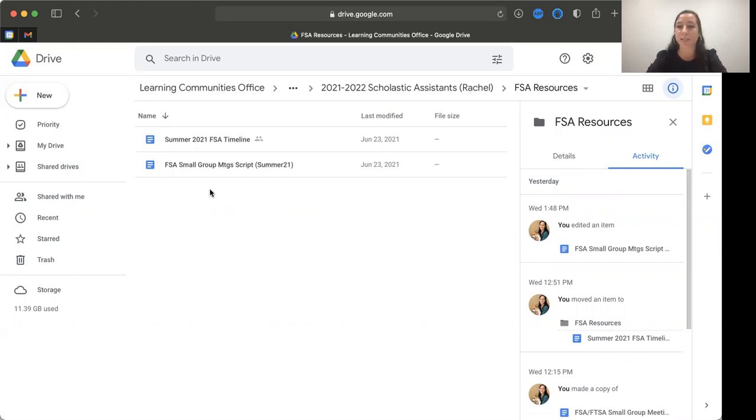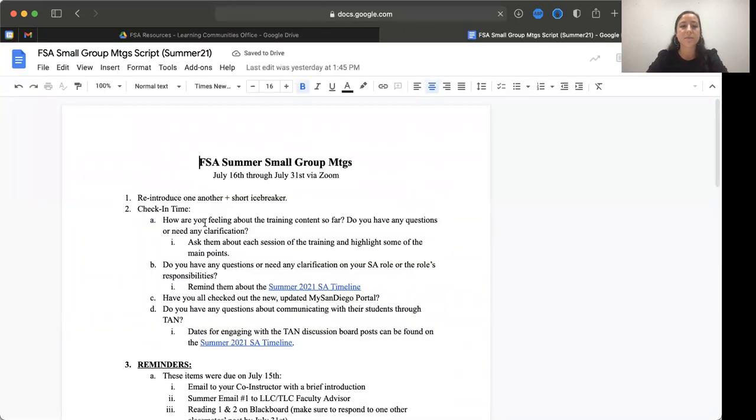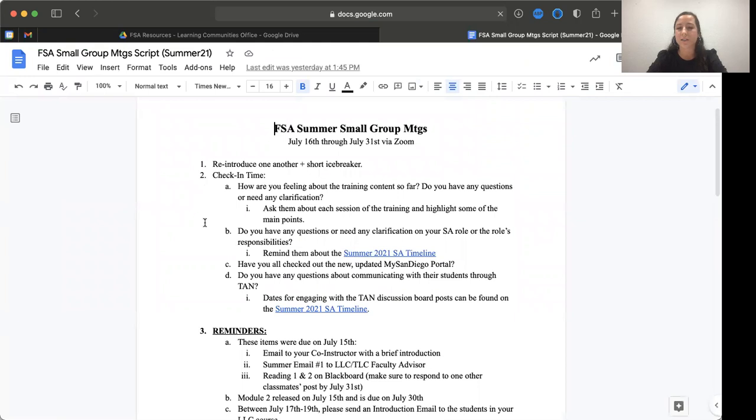The first set of small group meetings that you have is between July 16th and July 31st. So here's the script for that meeting. I went ahead and created a little outline for you all. This will be a check-in meeting to see how training is going and how they're doing with all their summer responsibilities. This is how I organized it. Please make sure to go over the points, but feel free to put it in your own words and your own voice, and organize it how you would if you were speaking on your own.